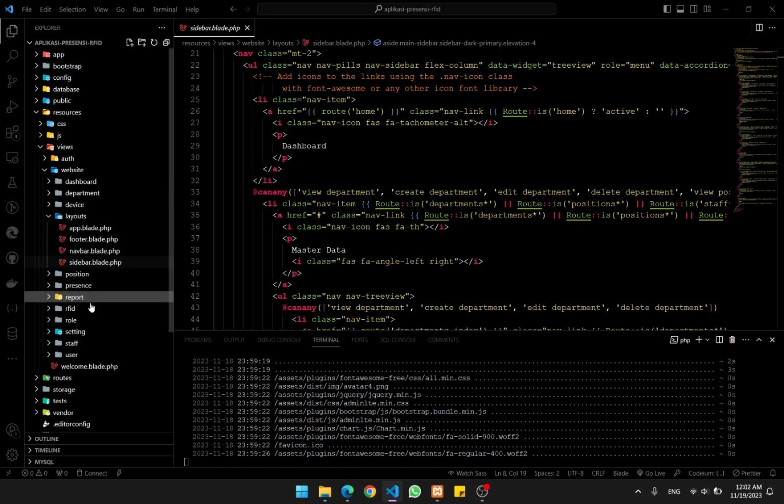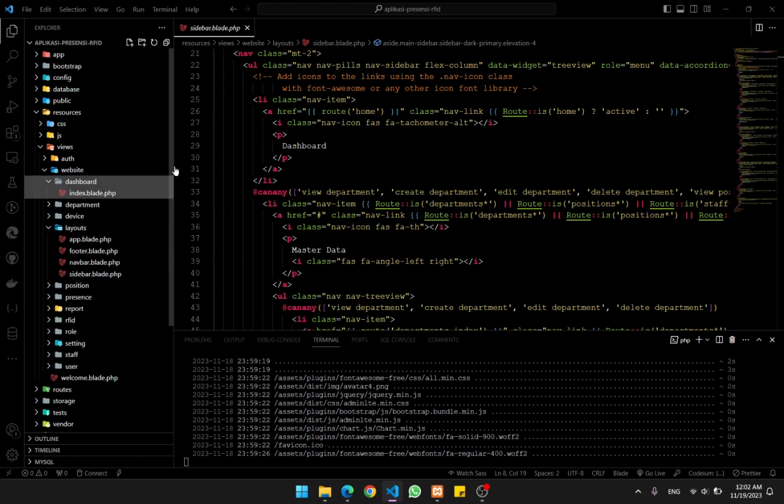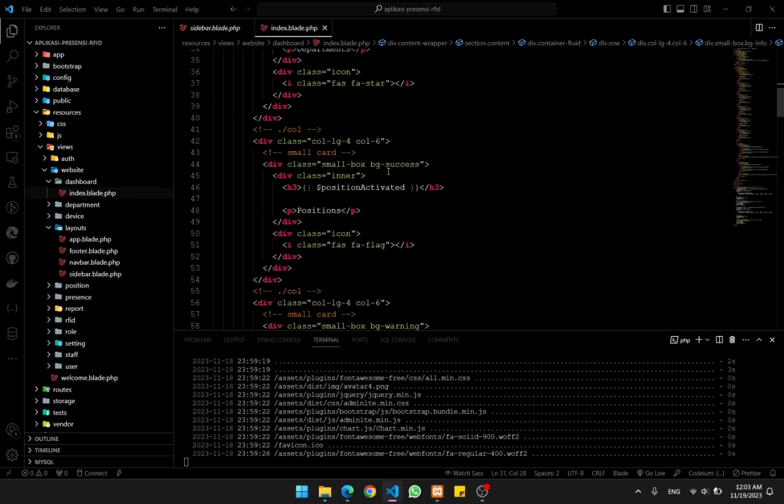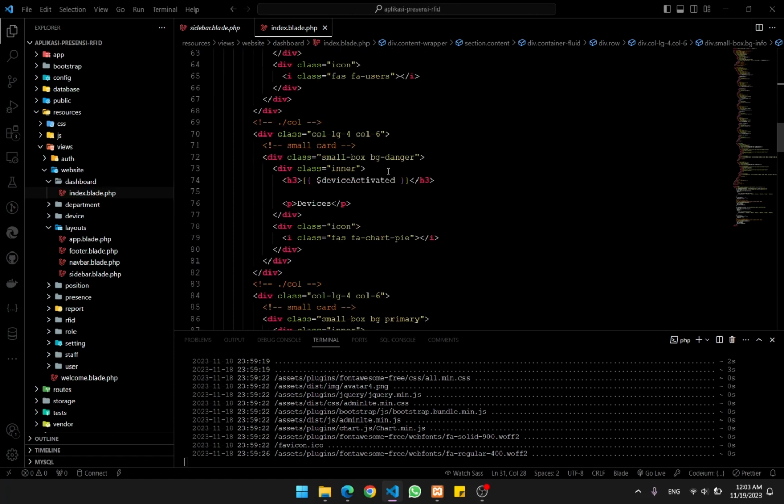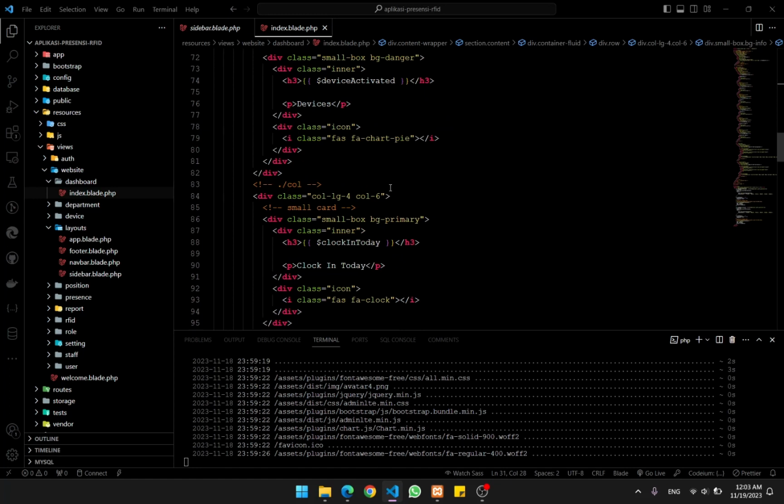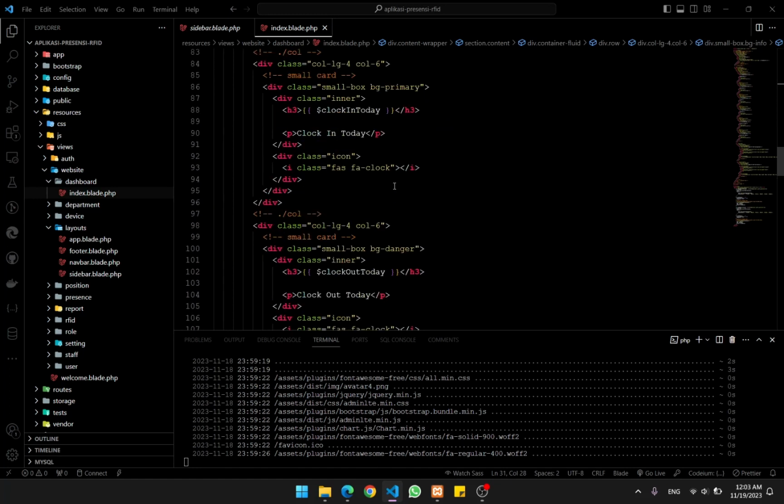Let me show you. The dashboard is this. Basically, it shows how many staff or persons are registered, how many devices are attached, and also how many are checked in or clocked in on that day.